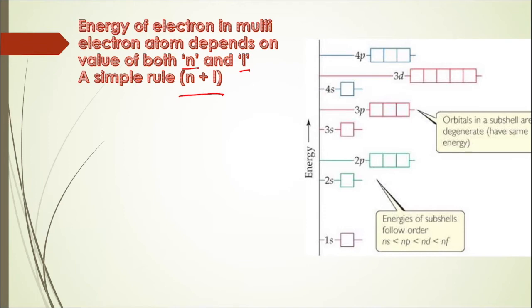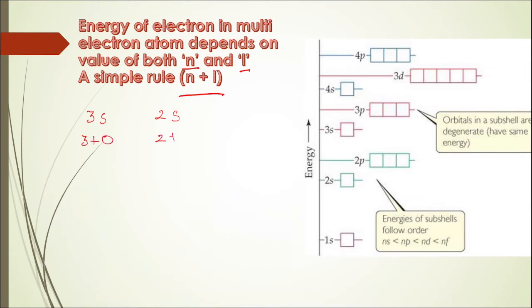A subshell that has a greater value of n plus l would also be at a greater energy. Let us understand this with one example. So let us take two subshells, 3s and the other one is 2s. What will be the value of n plus l for 3s? So n is 3 and for s the value of l is 0.